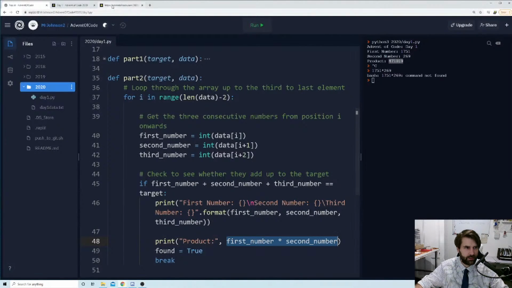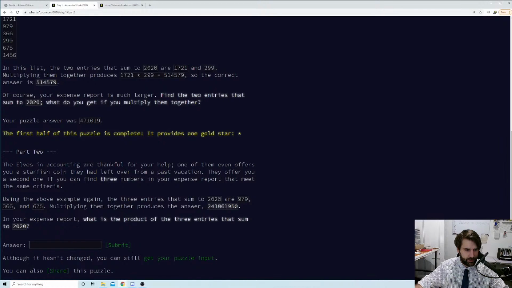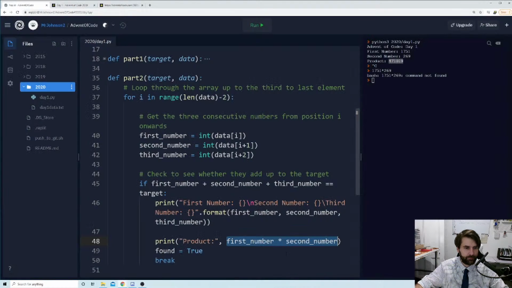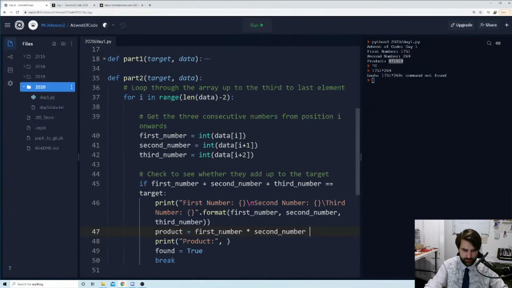That was it, right? I didn't even copy the next thing. What is the product of the 3 entries? Yeah, absolutely. So let's just cut that out, actually, and let's just say product equals first number times second number times third number, and then we're just going to print product is equal to product. So we're just printing it out nicely. This is the product. Found does not need to be true because that doesn't exist anymore.